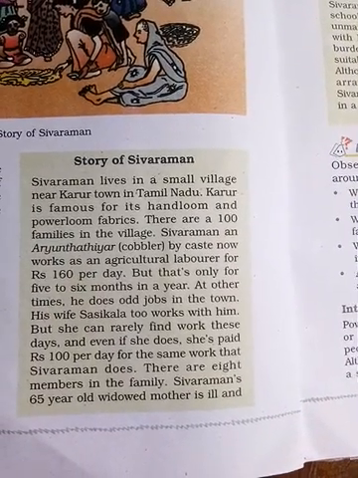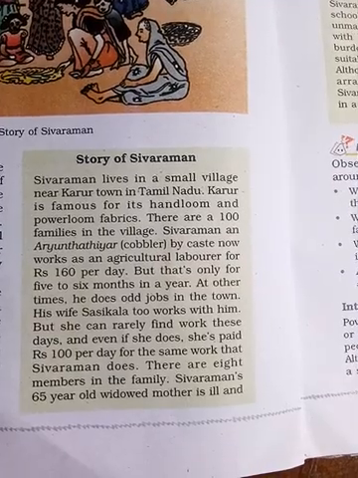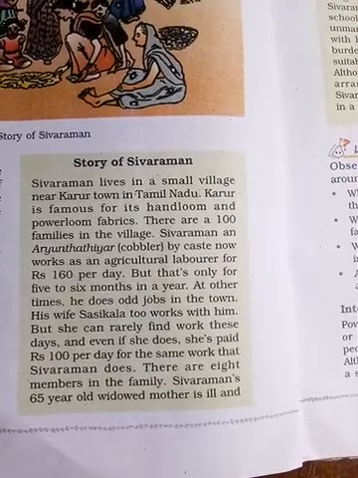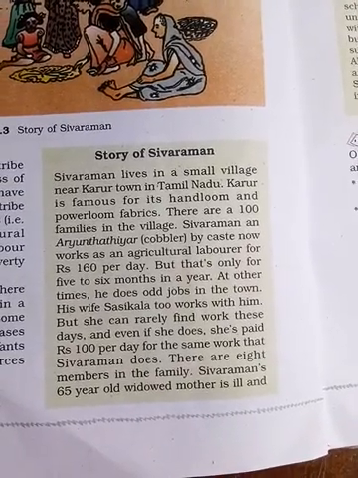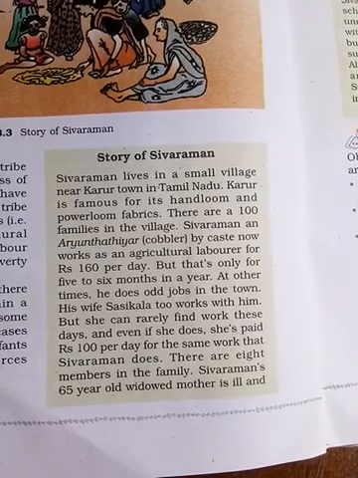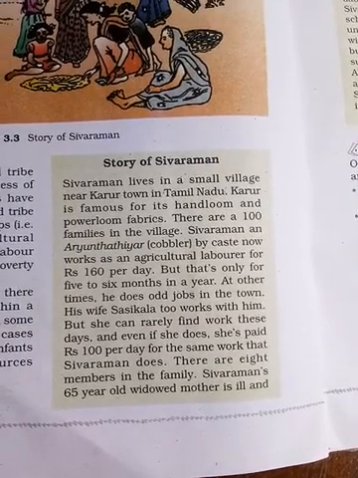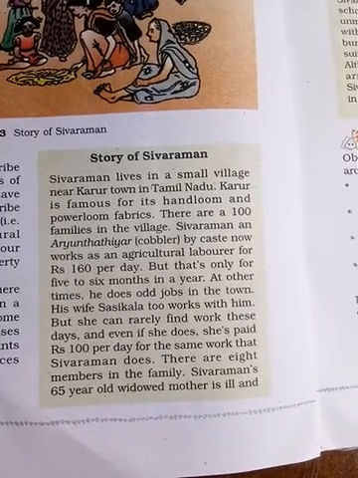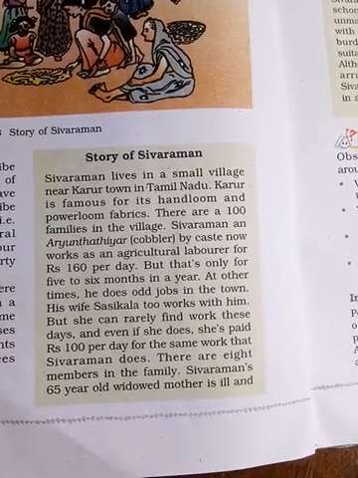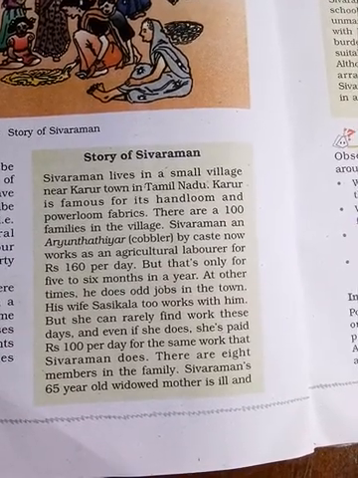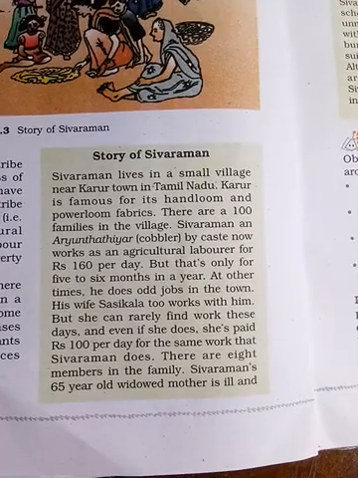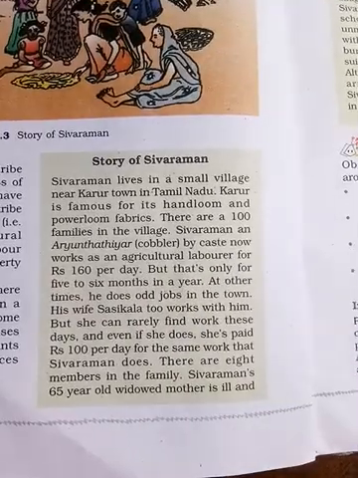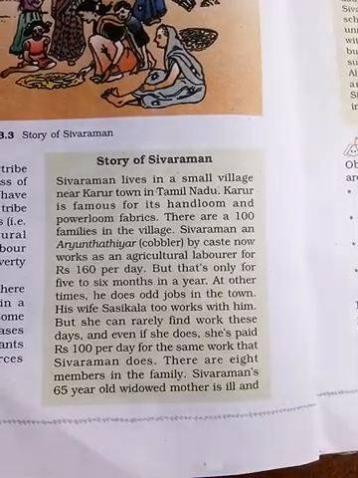Okay, there are 100 families in the village. That means in that particular village, how many families? 100 families. Shivaram is a cobbler by caste. According to caste he is a cobbler, but now he works as an agricultural laborer for 160 per day, but only for 6 months.